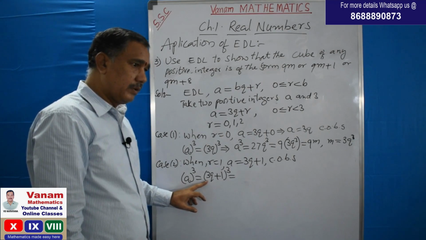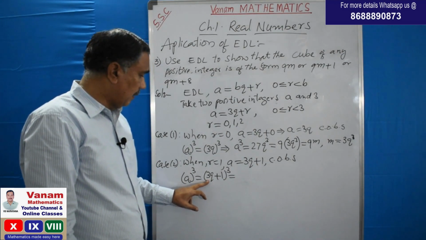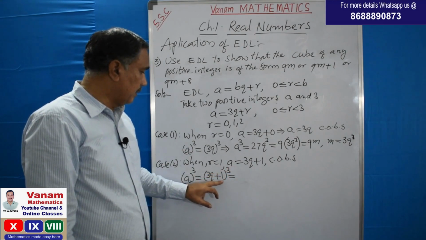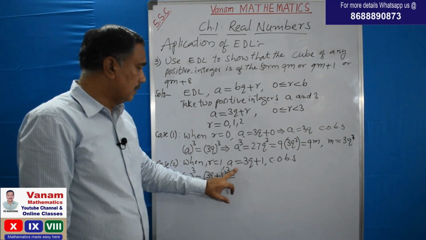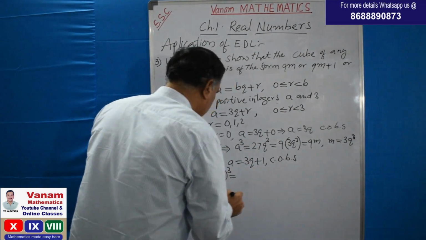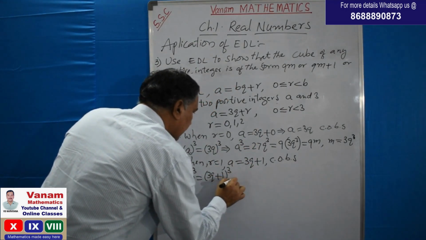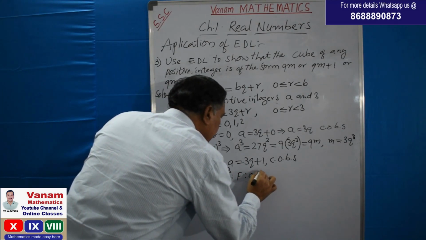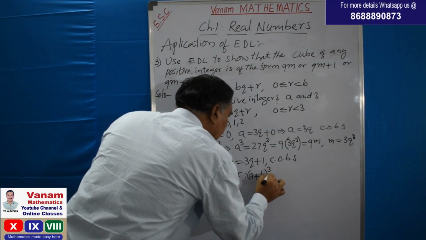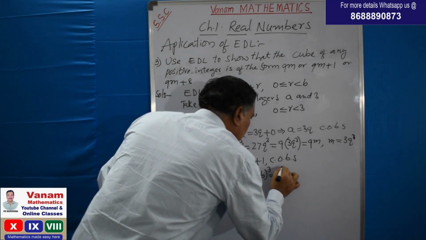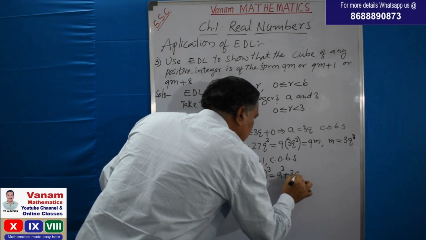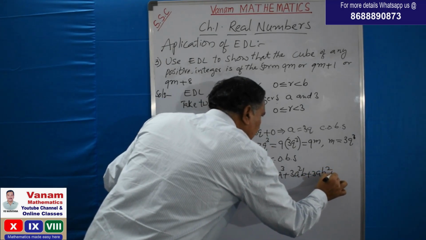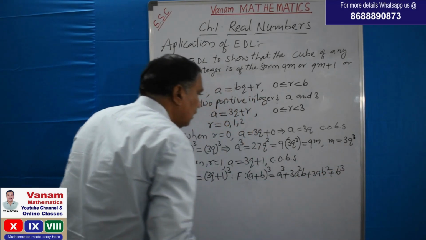Can you say any algebraic formula involved here? a plus b whole cube. What is the formula for a plus b whole cube? I will write the formula here: a plus b whole cube is equal to a cube plus 3a square b plus 3ab square plus b cube. This is the identity you learned.